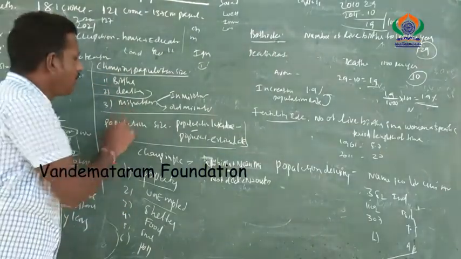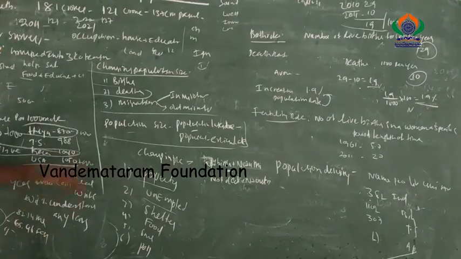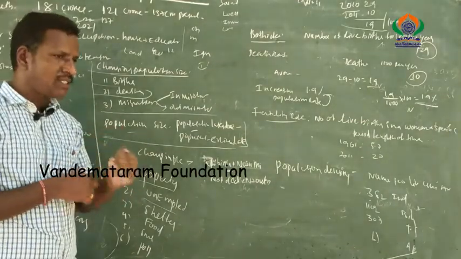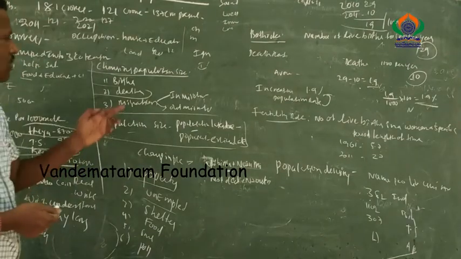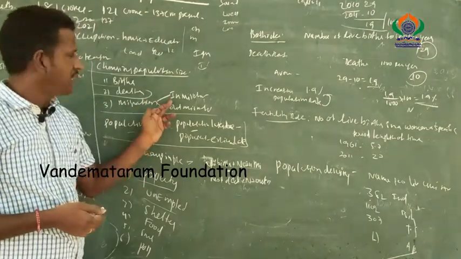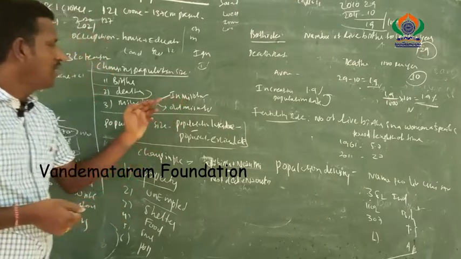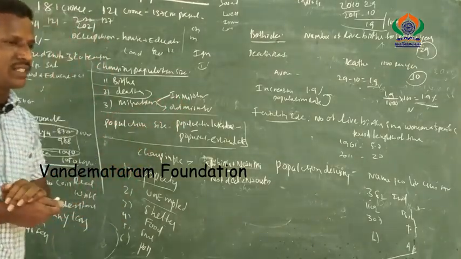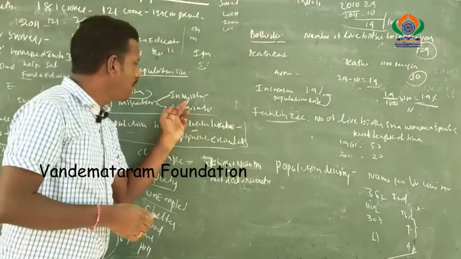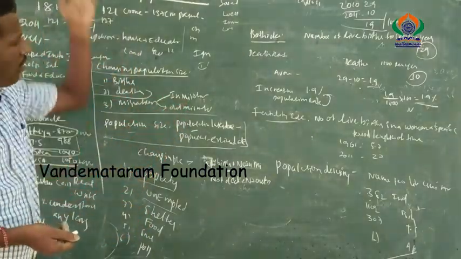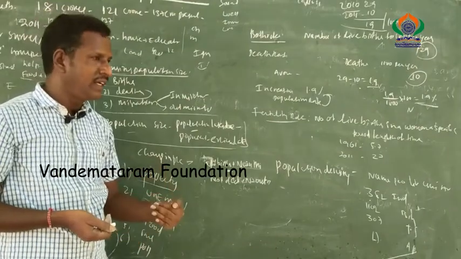What do you mean by migration? People moving from one place to another in search of jobs, employment or education. Migration is also divided into two categories: in-migration and out-migration. What do you mean by in-migration? Other people enter India and settle in India.